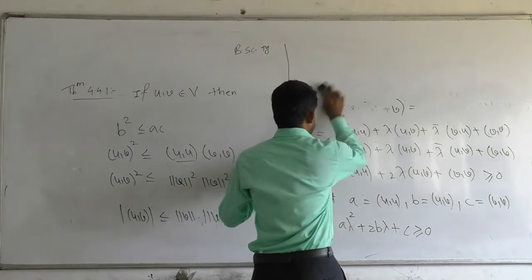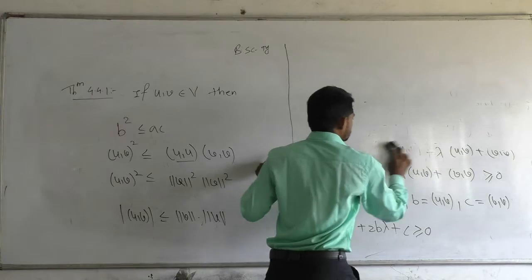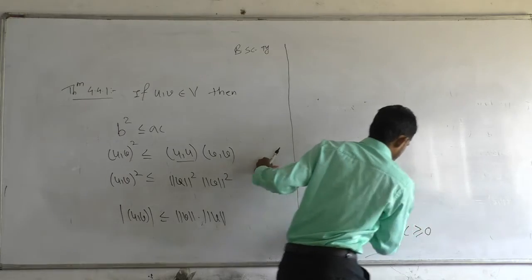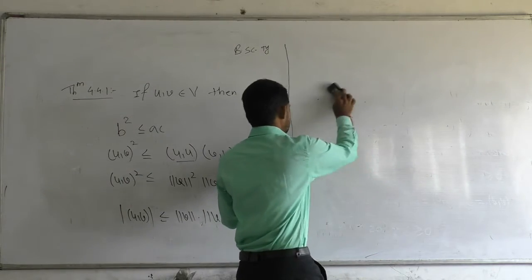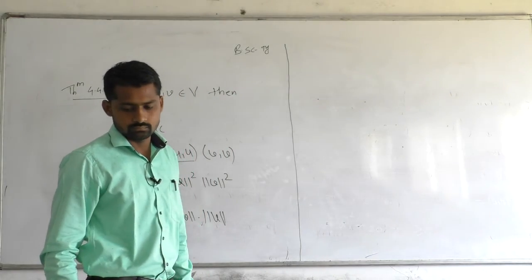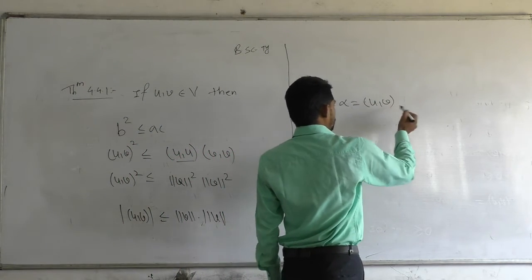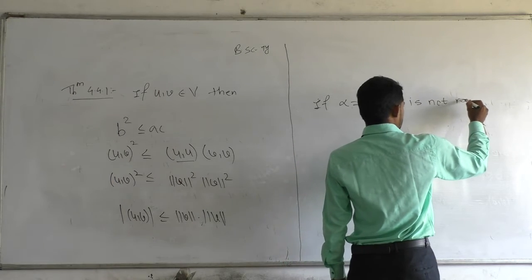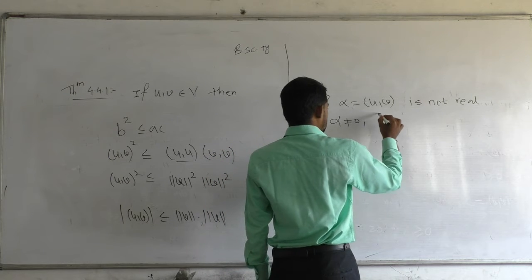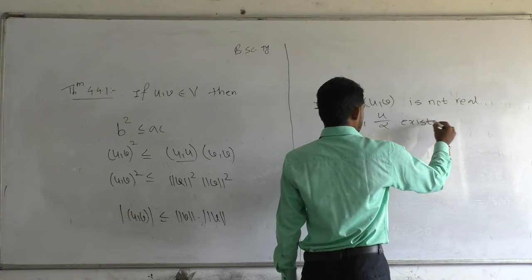Now the third part. If alpha is equal to inner product of u comma v is not real, then we can say that alpha is not equal to 0. Also u divided by alpha exists.